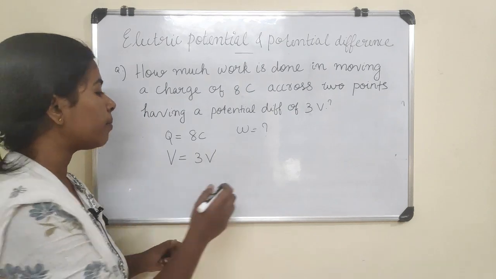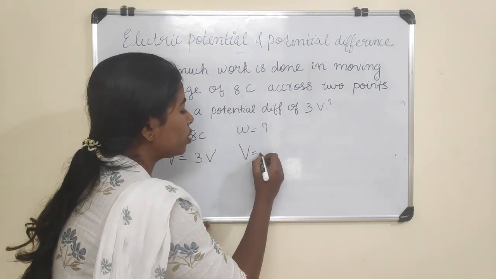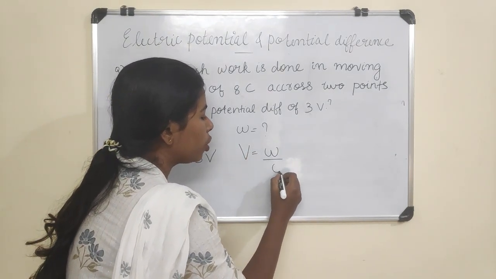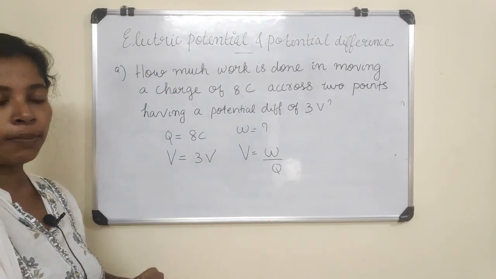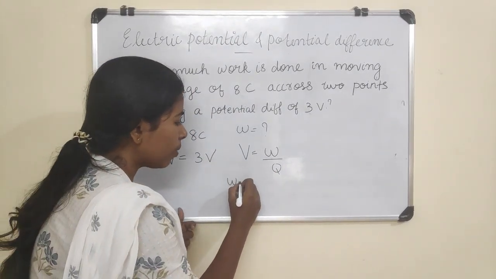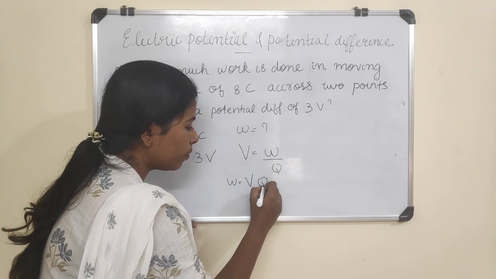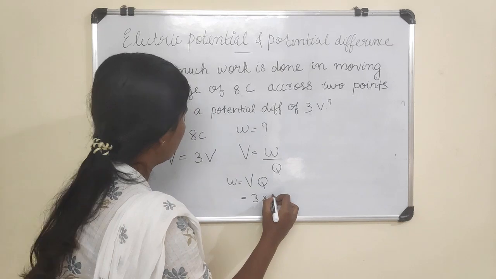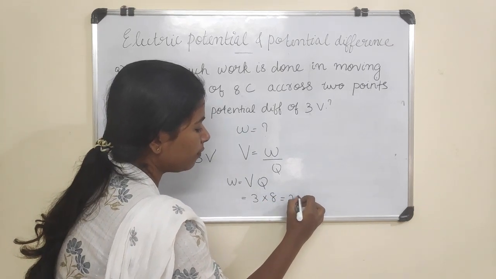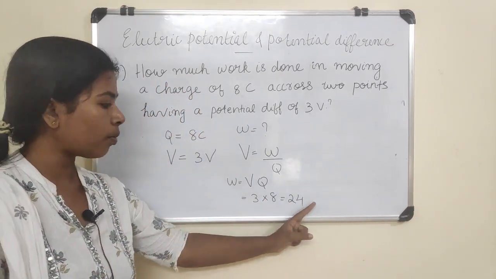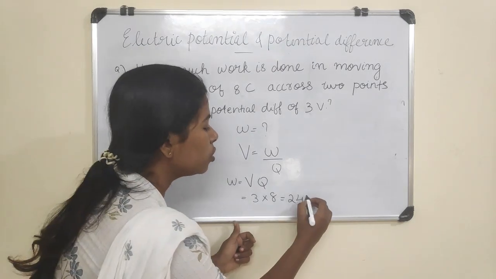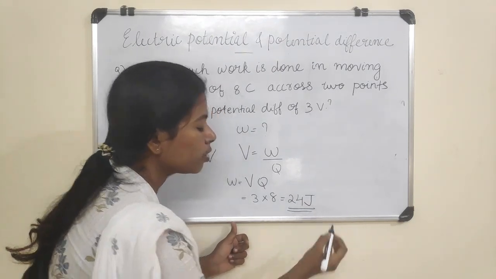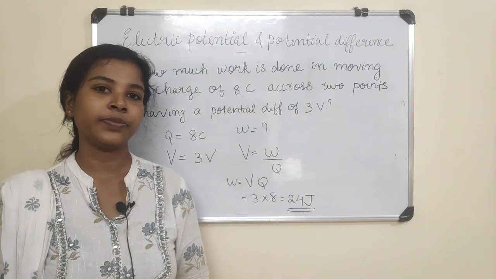So what is the formula? V is equal to W by Q. We have to find out W. That is W is equal to V into Q, which is equal to 3 into 8, which is equal to 24. 24 what? What is the unit of work? Joules. So this is the answer. Okay, got it?